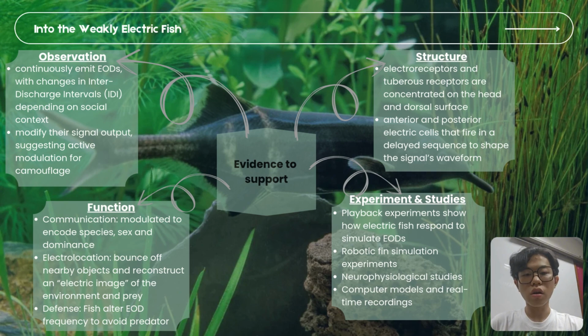Their electric organ contains anterior and posterior cells that fire in a delayed sequence to shape the waveform of the signal. Functionally, EOD are used for communication such as signaling species, sex, and dominance, electrolocation to detect prey and navigate their surroundings, and defense by altering their EOD to avoid predators. Finally, experimental studies such as playback experiments, robotic fin stimulation, neurophysiological tests, and computer modeling further support how flexible and adaptive their electric signaling is.